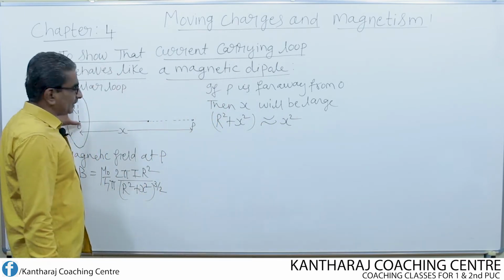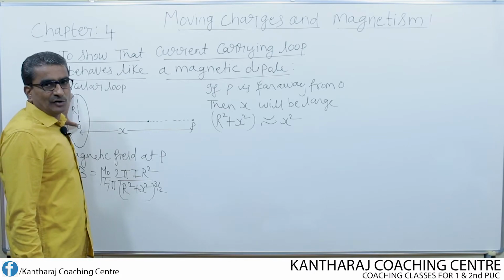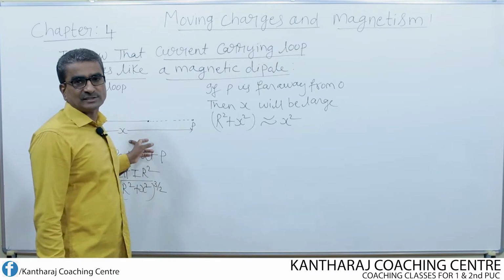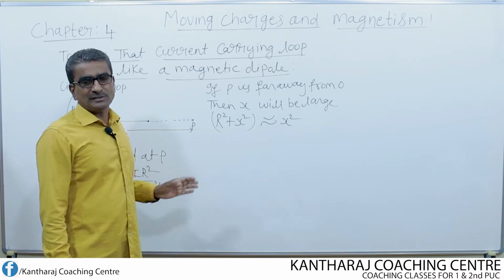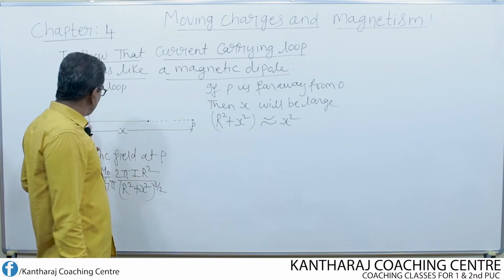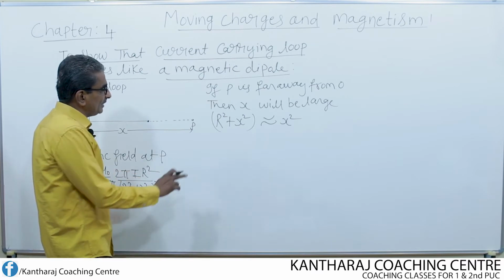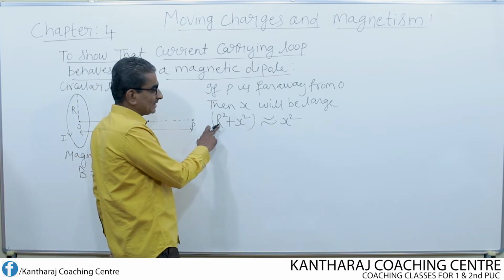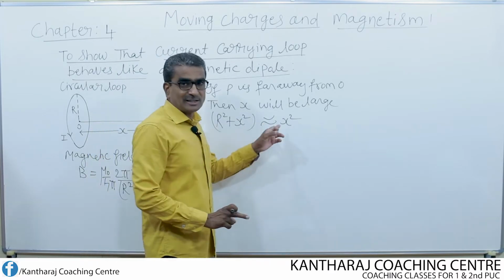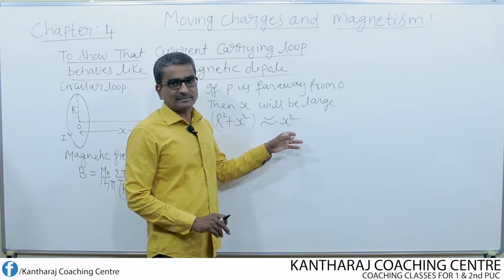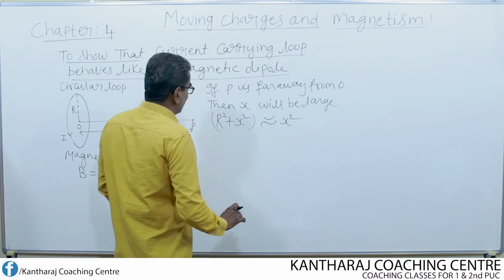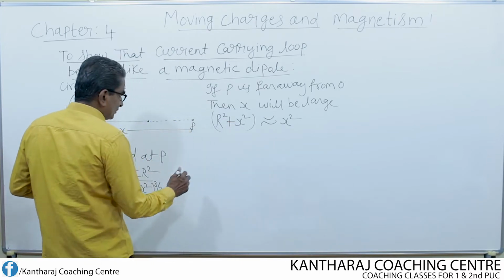Say for example, if r is around 25 centimeter, whereas x is around 2 meter, meaning 200 centimeter. So 25 centimeter is small when compared to 200 centimeter. Therefore I can neglect r square, and the whole thing r square plus x square can be taken as approximately equal to x square. Remember, not exactly, I am approximating this. So if that is the case, what happens to this equation now?